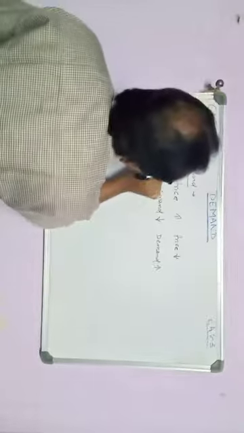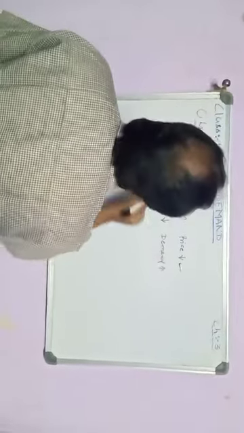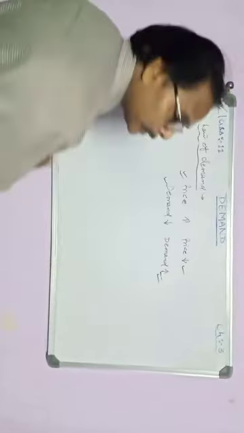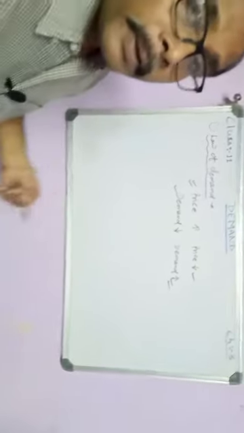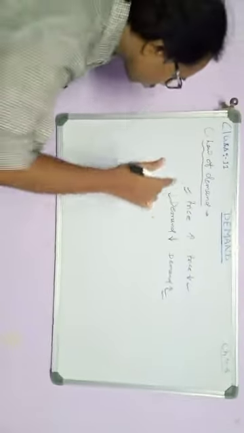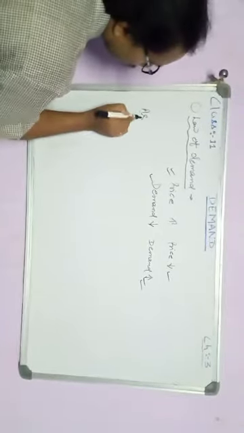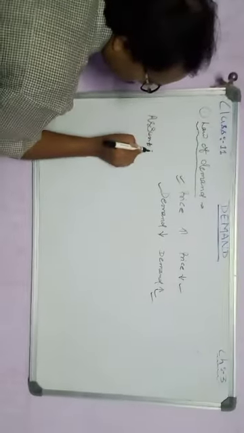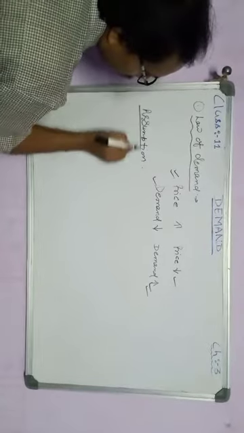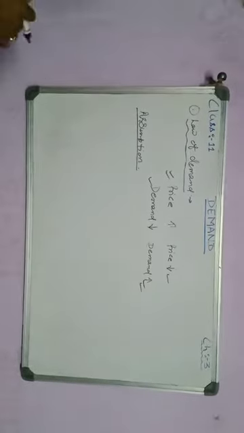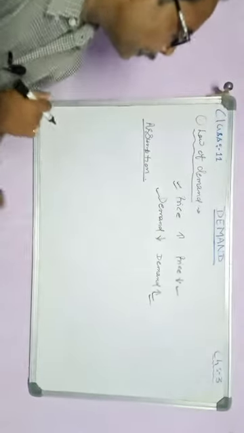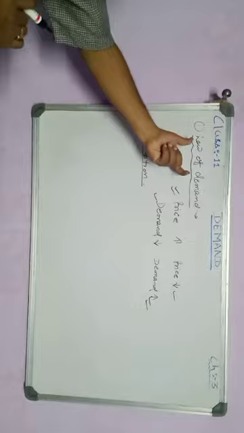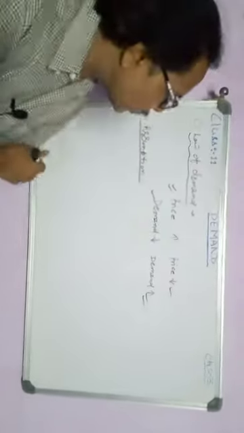But one thing that is the most important: is it possible that all the time it will happen? Your answer should be yes, it will happen all the time, but there are some assumptions. Before going to assumptions, first of all, we will join both of them and make a statement, and that is known as law of demand.